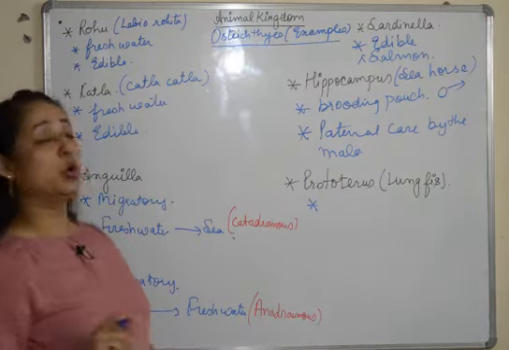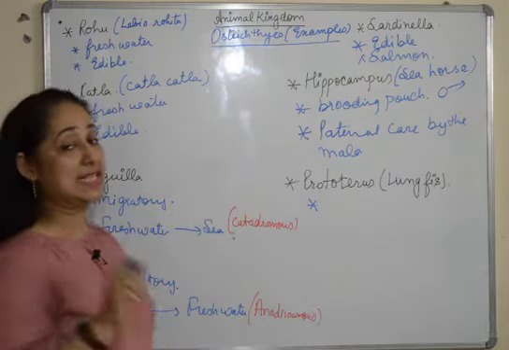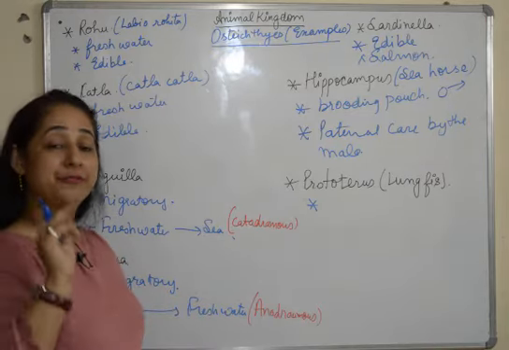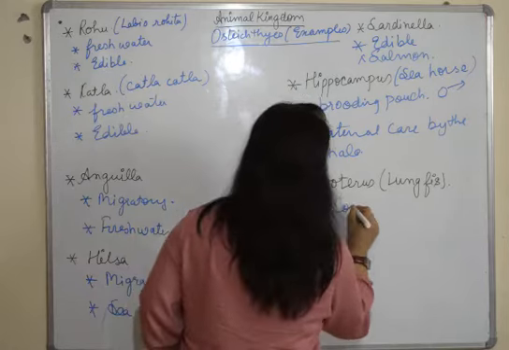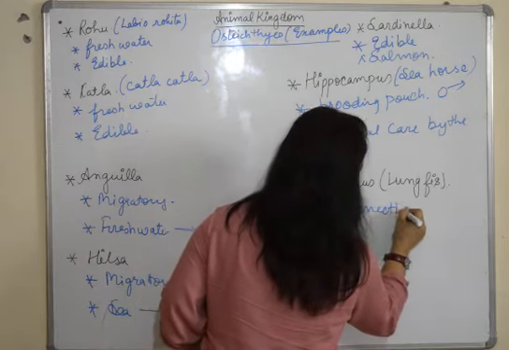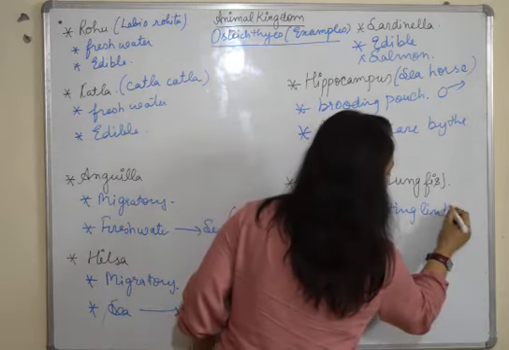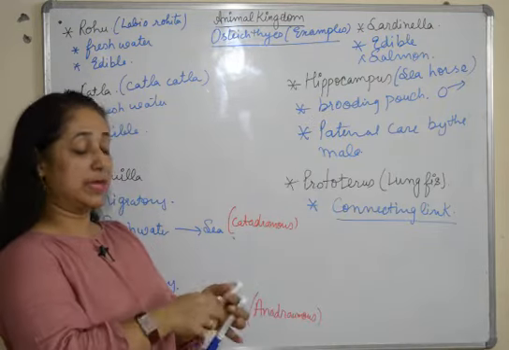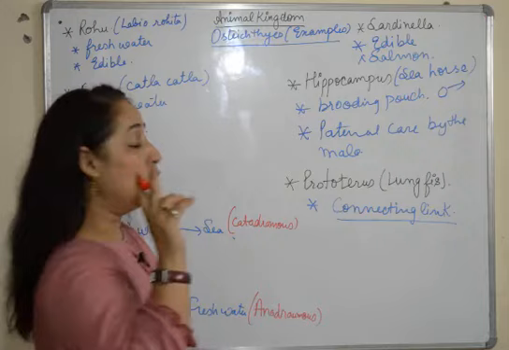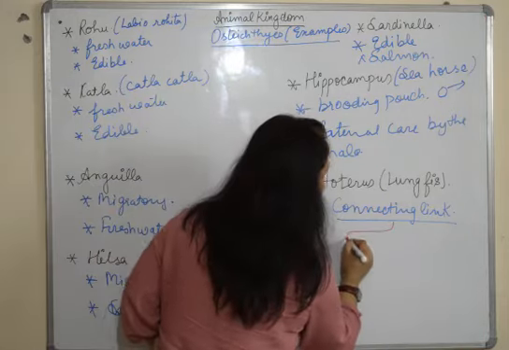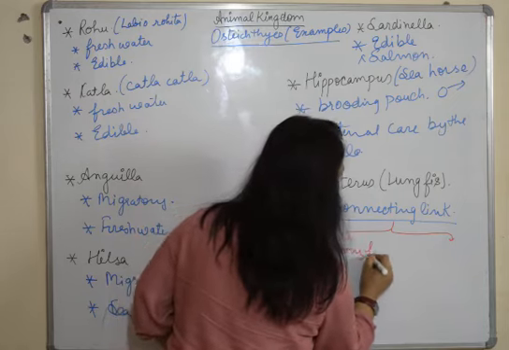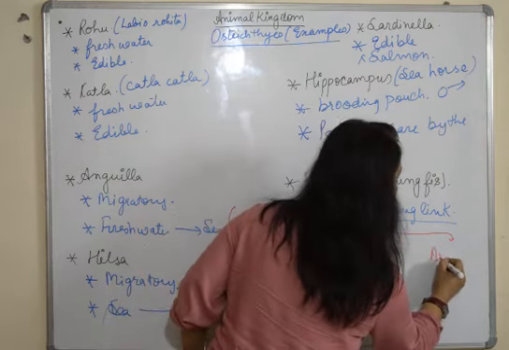Next is Protopterus, which is also known as lungfish. This is a very significant fish, the reason being it's a connecting link. As we have done connecting link chimera, in the same way it is also a connecting link, possessing the features of two groups, and it is a connecting link between bony fish and amphibians.